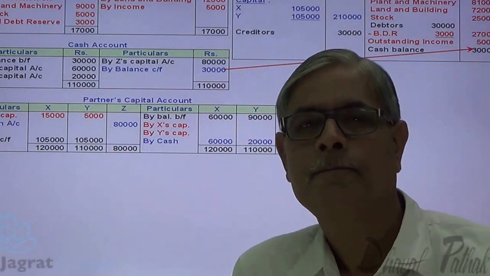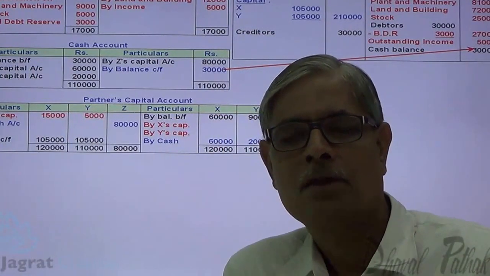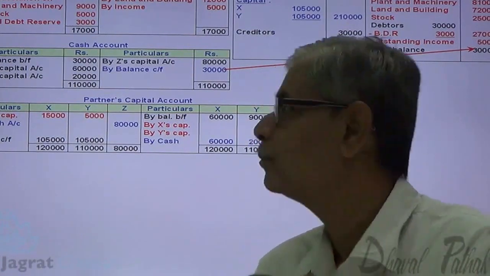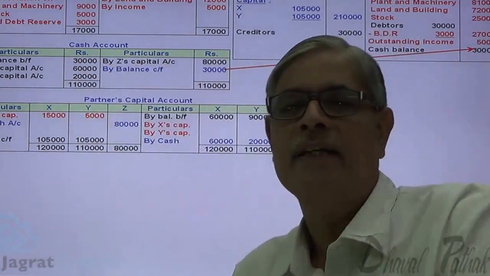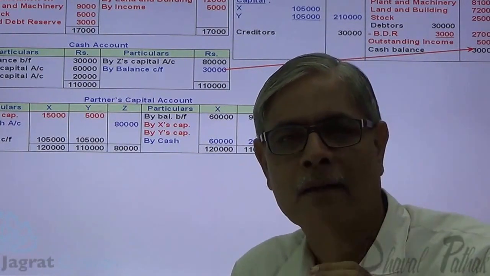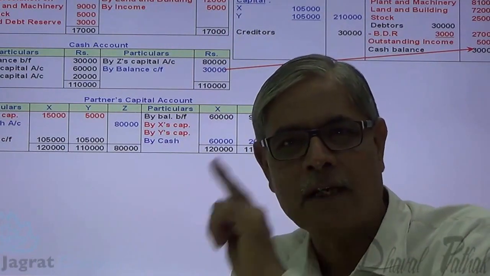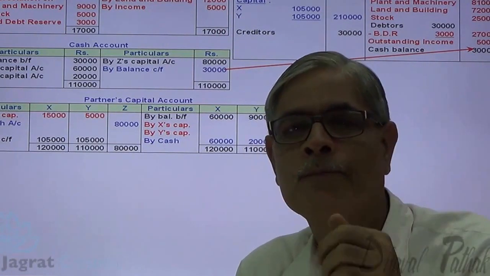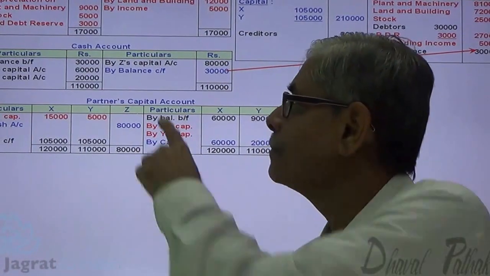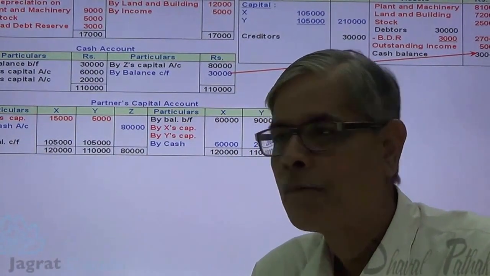Now, just observe an important point. Opening cash balance is 30,000 and closing cash balance is also 30,000. The amount is paid to a retiring partner and the capital maintained by the partners after retirement is the same as before. It is because of these two conditions that the opening cash balance and closing cash balance are the same.